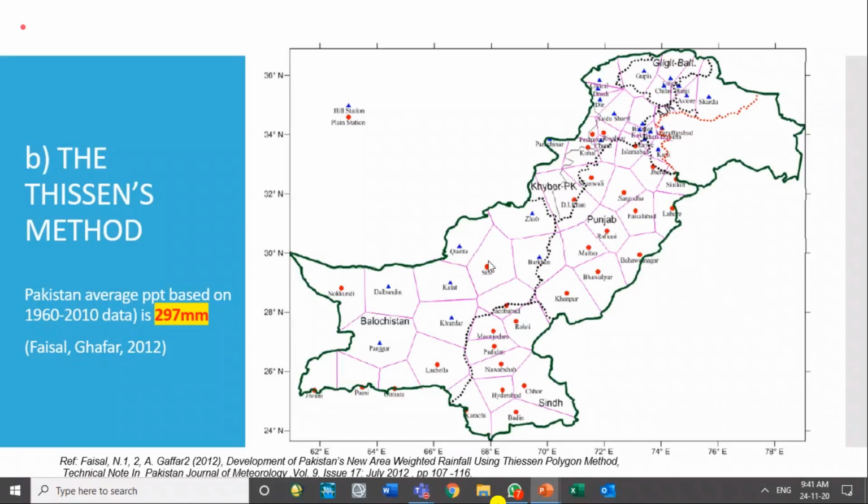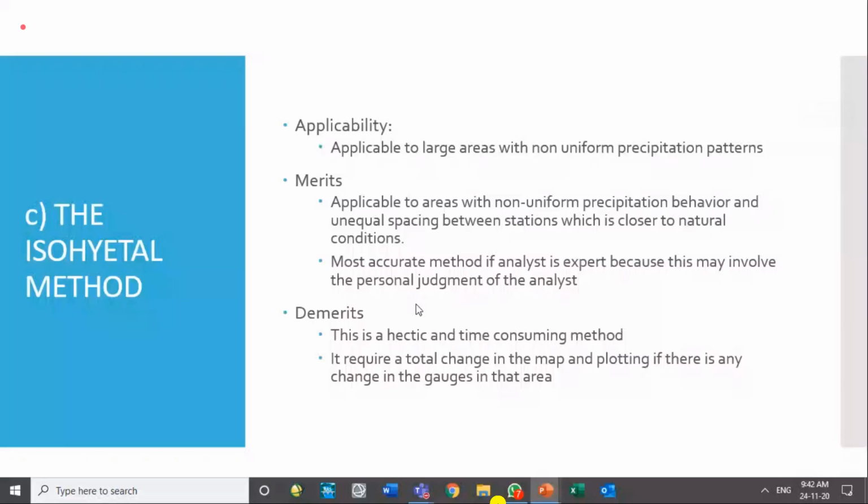So there is a sudden change of rainfall with respect to these polygon lines. This sudden variation of rainfall is not actually the actual climatic condition. Actual climatic conditions don't have a sudden increase or reduction of rainfall. When we move from Lahore to Faisalabad, we don't have a wall where suddenly there is a change of rainfall. Rainfall varies smoothly. So the Thiessen polygon method has a serious shortcoming: it shows the rainfall of a station for that place, and there is a sudden change. Variation is not smooth from one polygon to the other polygon. That is overcome by the isohyetal method.